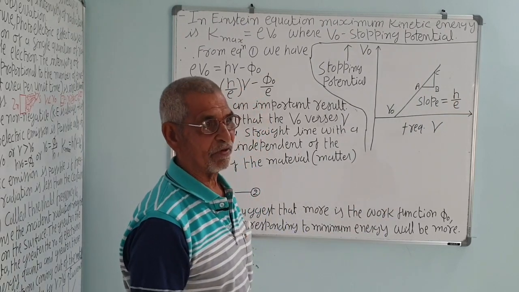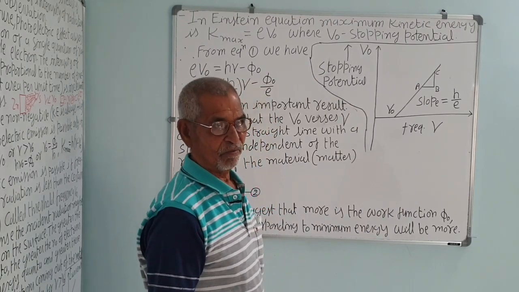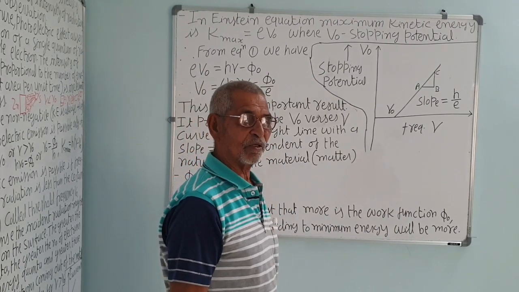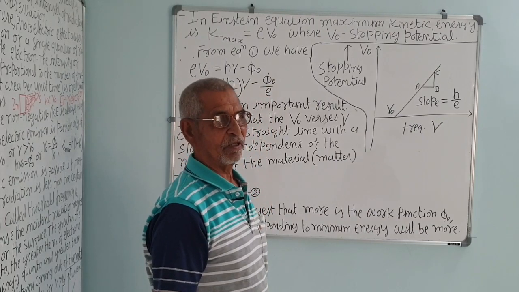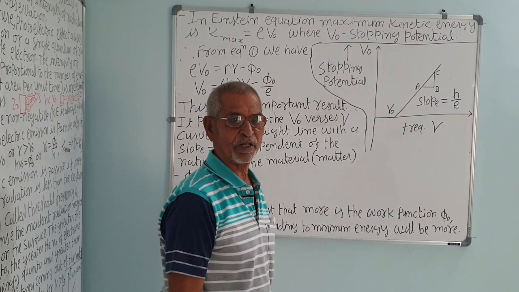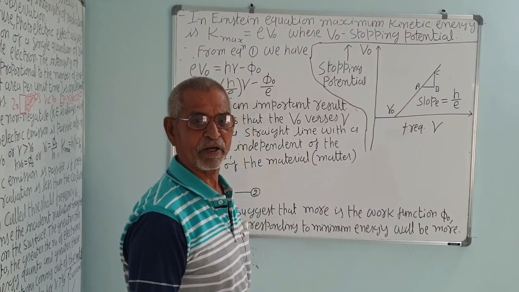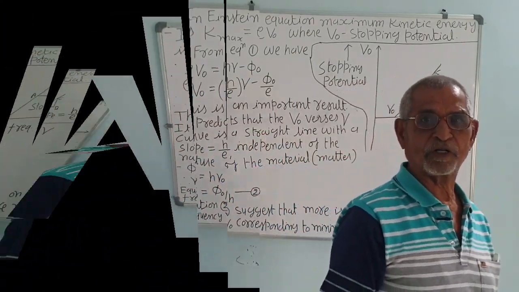That agreed well with the h determined by other methods. So Millikan, who wanted to disprove Einstein, accepted the validity of Einstein's theory. So Einstein successfully explained the laws of photoelectric effect in an elegant manner, and he was awarded the Nobel Prize for it.